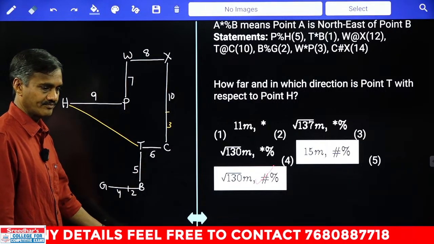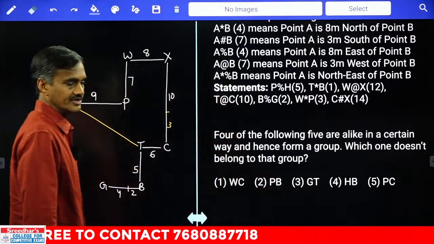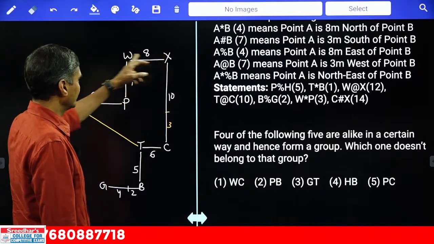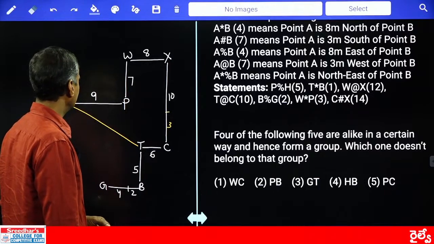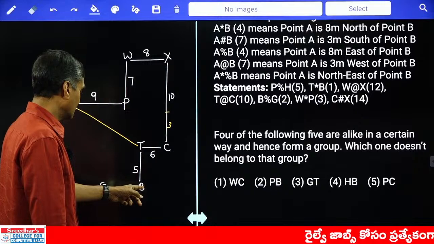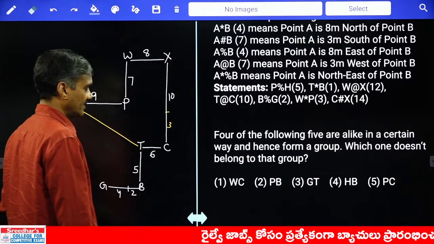Clear? The next one. 4 out of the following means odd one out. Tell me your answer. W and C: W is to the northwest of C. P and B: P is to the northwest of B. G and T: G is to the northwest of T. G is to the southwest of C. G is to the southwest of T. So what is your answer?